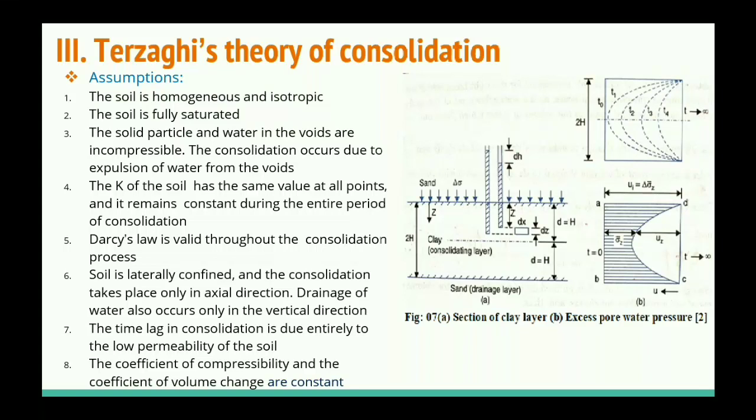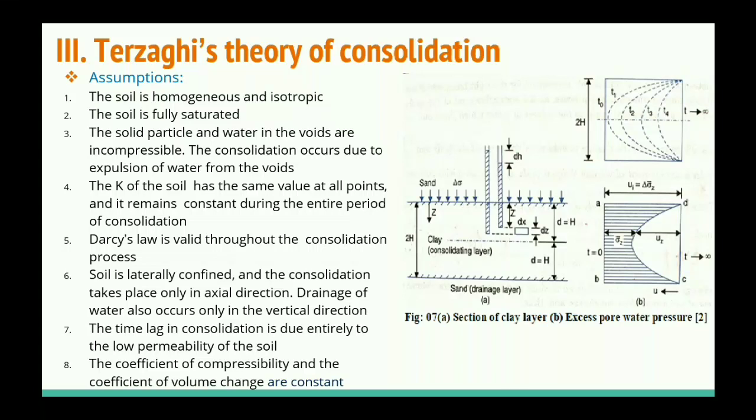That is shown by the line AB. The line AB shows the pore water pressure, delta sigma, throughout the thickness of the clay layer, which is constant. At a very long time, at t is equal to infinity, the pore water pressure throughout the thickness of the clay layer is 0. That is shown by the line DC. At the line DC, the pore water pressure throughout the thickness of the clay layer is 0.